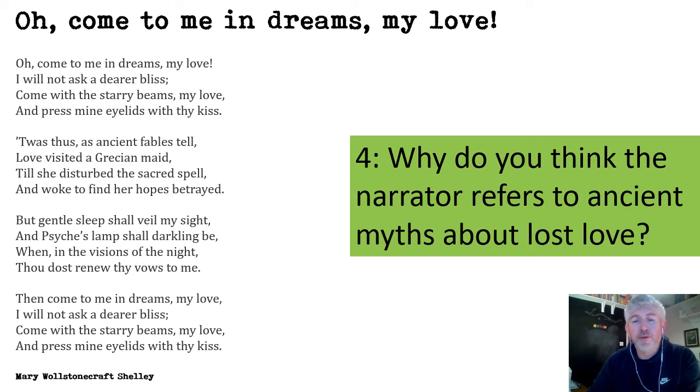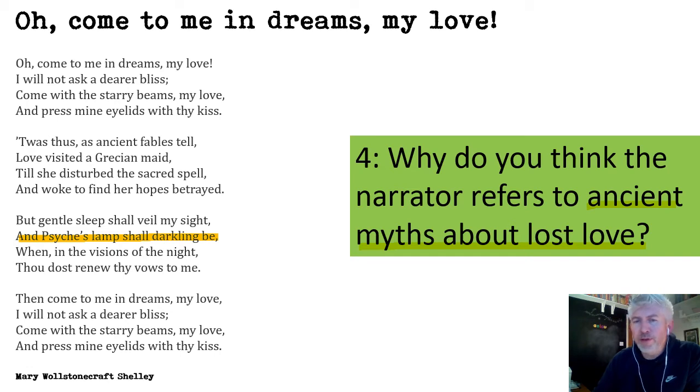Okay, question 4. Why do you think the narrator refers to ancient myths about lost love? So I talked about this idea in the reading of the poem. If you want to go back a few minutes, you can look at that bit again in the video. But it's this bit here, particularly the Psyche's lamp, and not lighting Psyche's lamp, and being awake and so on.